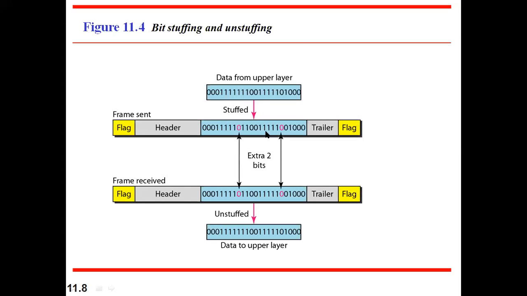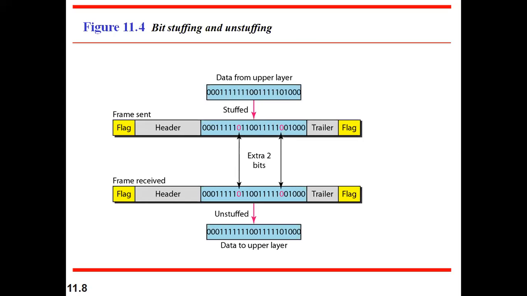Again, if I come across one more such sequence, 0 followed by 5 ones, then again one more 0 will be added. However many such sequences we come across in the data, that many zeros have to be added, to avoid misinterpretation. There we added a byte, here we are adding a bit, only to avoid the misinterpretation of the end of the frame.